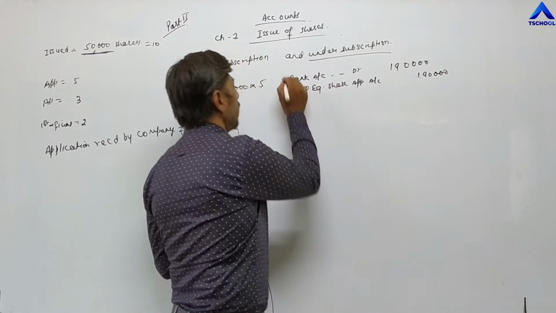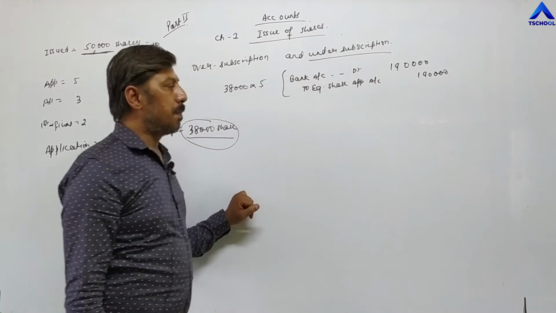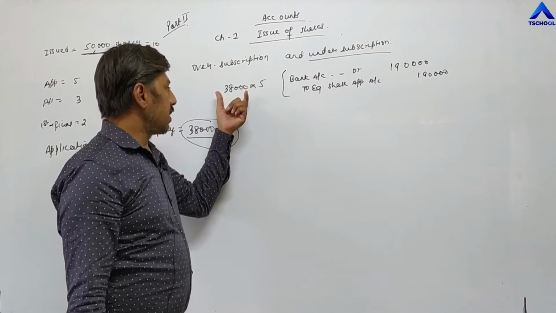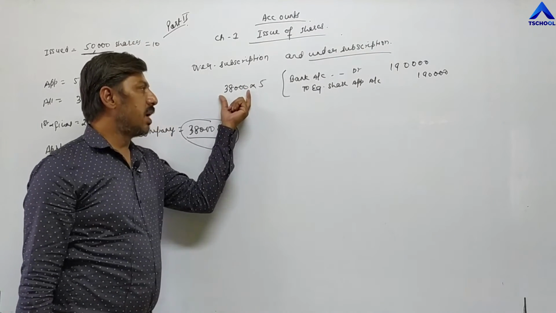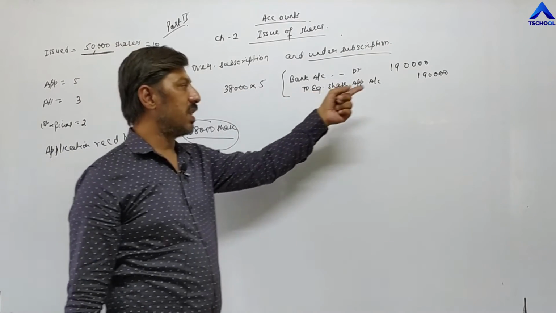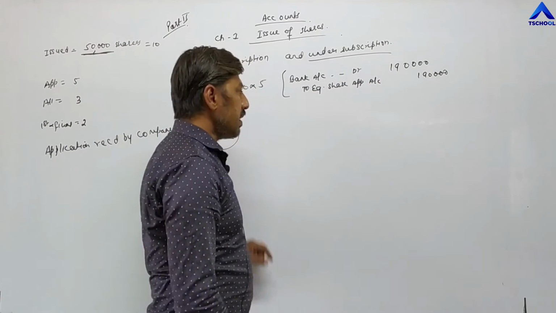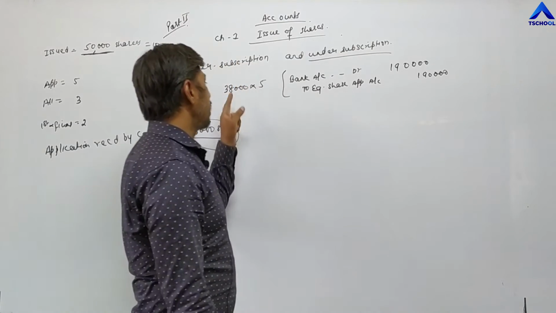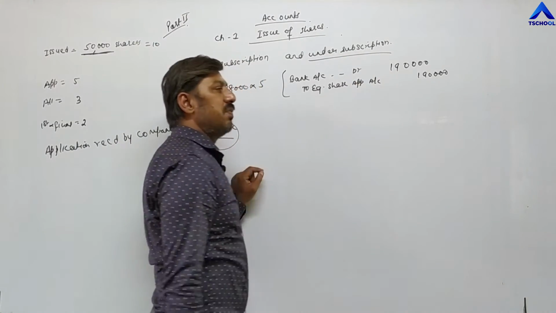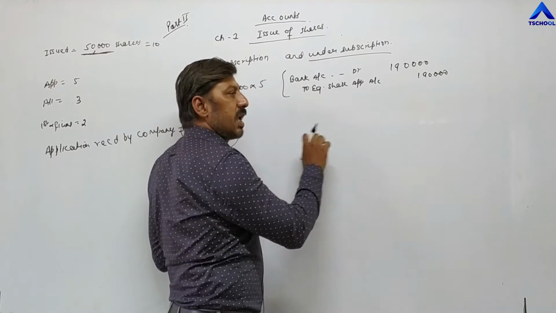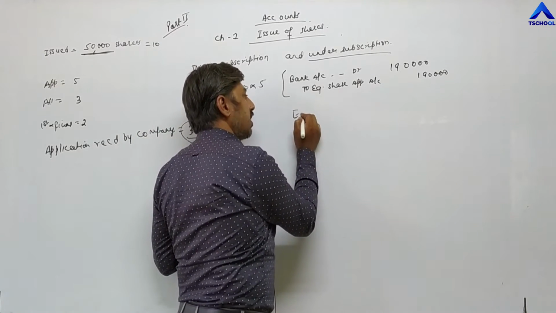First entry is completed. This entry shows that the company is receiving a total of 38,000 shares in the application, and according to 5 rupees they are receiving a total of 1,90,000. After allotment of 38,000 shares, 1,90,000 rupees will be transferred to the investors' accounts by opening a capital account. So equity share application,